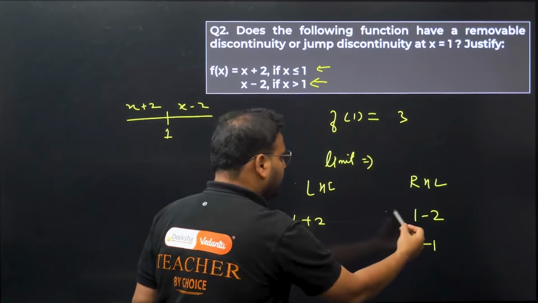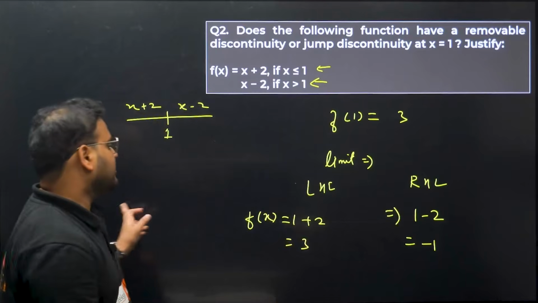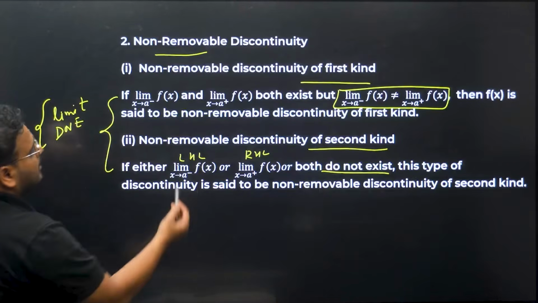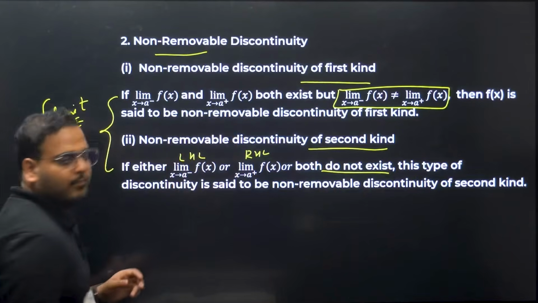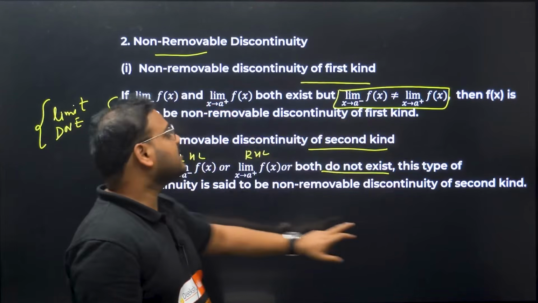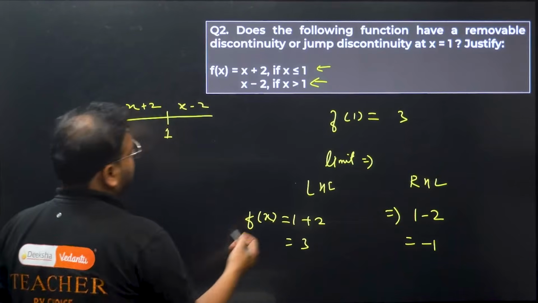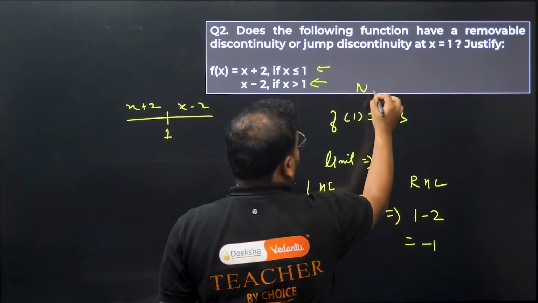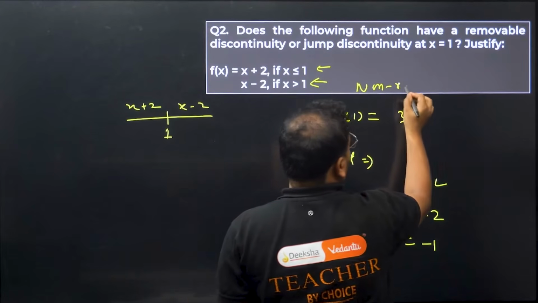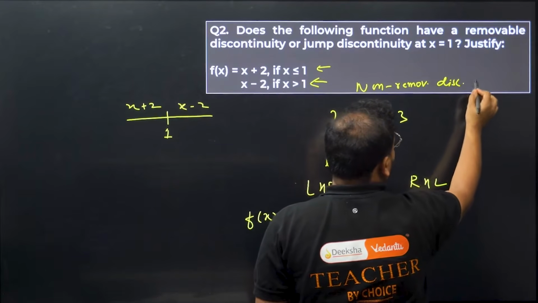So your LHL value is 3. Your RHL value is minus 1. What does it mean? Which type is it? Please check. LHL and RHL exist but are not equal. It means it is a non-removable discontinuity of first kind.